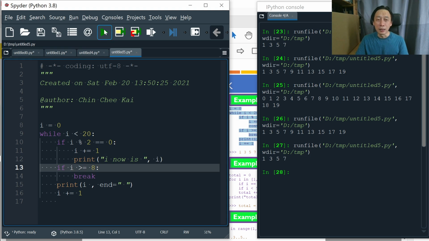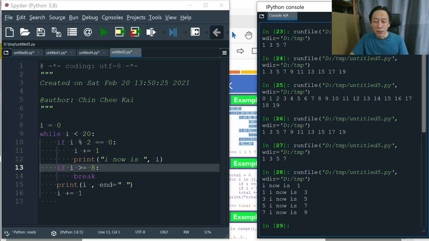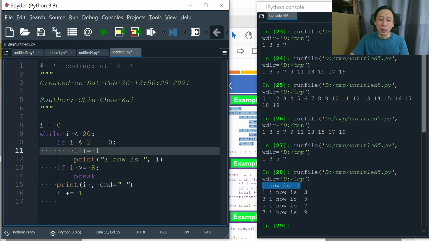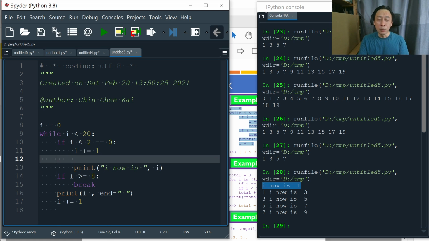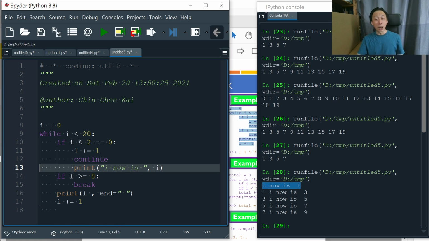this, then it will make quite a lot of difference because I now is 1 because we know it is even, but when you get 1 added to the even 0, it becomes 1, right? So then we print out the 1, and until I is greater or equal to 8, then we exit from the loop. But suppose we insert a continue here, what will happen?